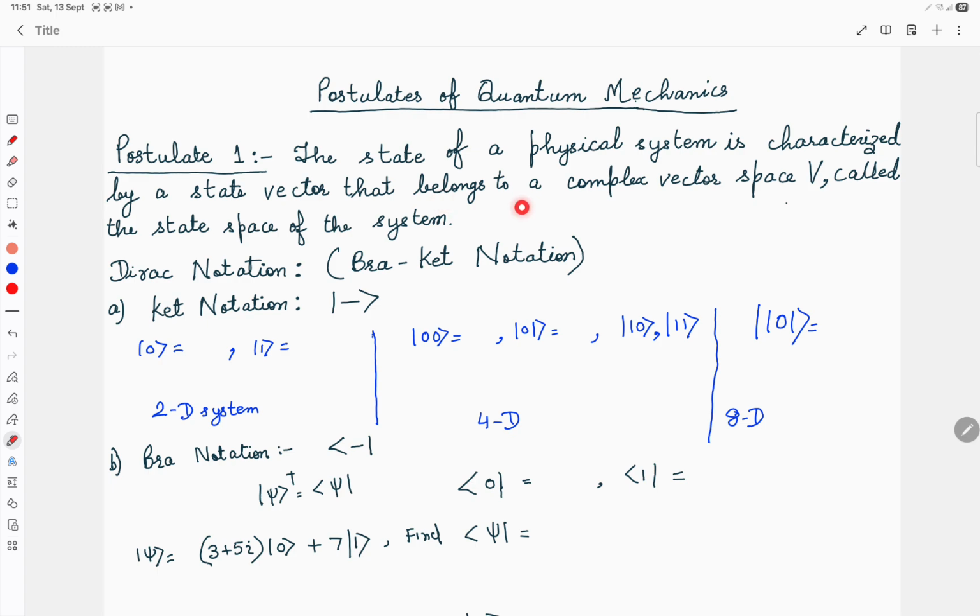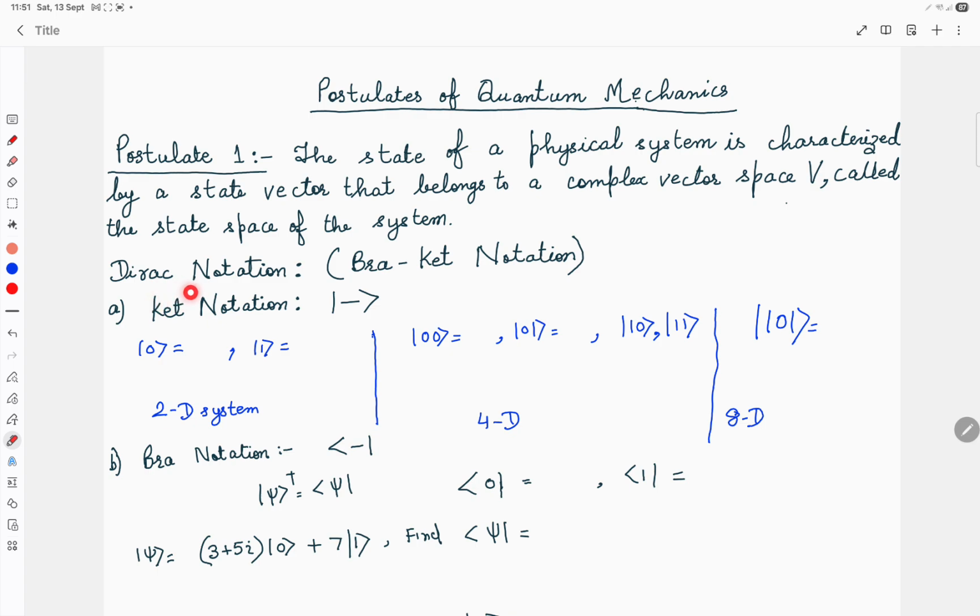Postulate 1 of quantum mechanics states that the state of a physical system is characterized by a state vector that belongs to a complex vector space V called the state space of the system. The state will be represented by a state vector, which is basically a ket vector, and I will describe further how to represent the quantum state using the state vectors.